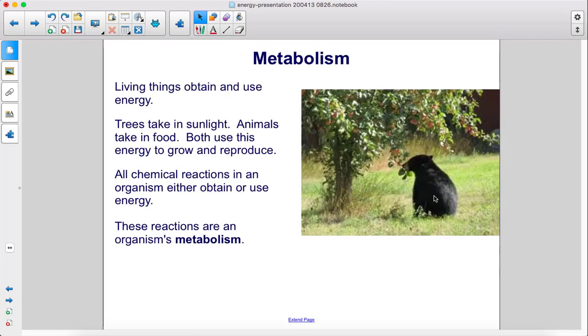Metabolism. Living things obtain and use energy. Trees take in sunlight. Animals take in food. Both use this energy to grow and reproduce. All chemical reactions in an organism either obtain or use energy. These reactions are an organism's metabolism.